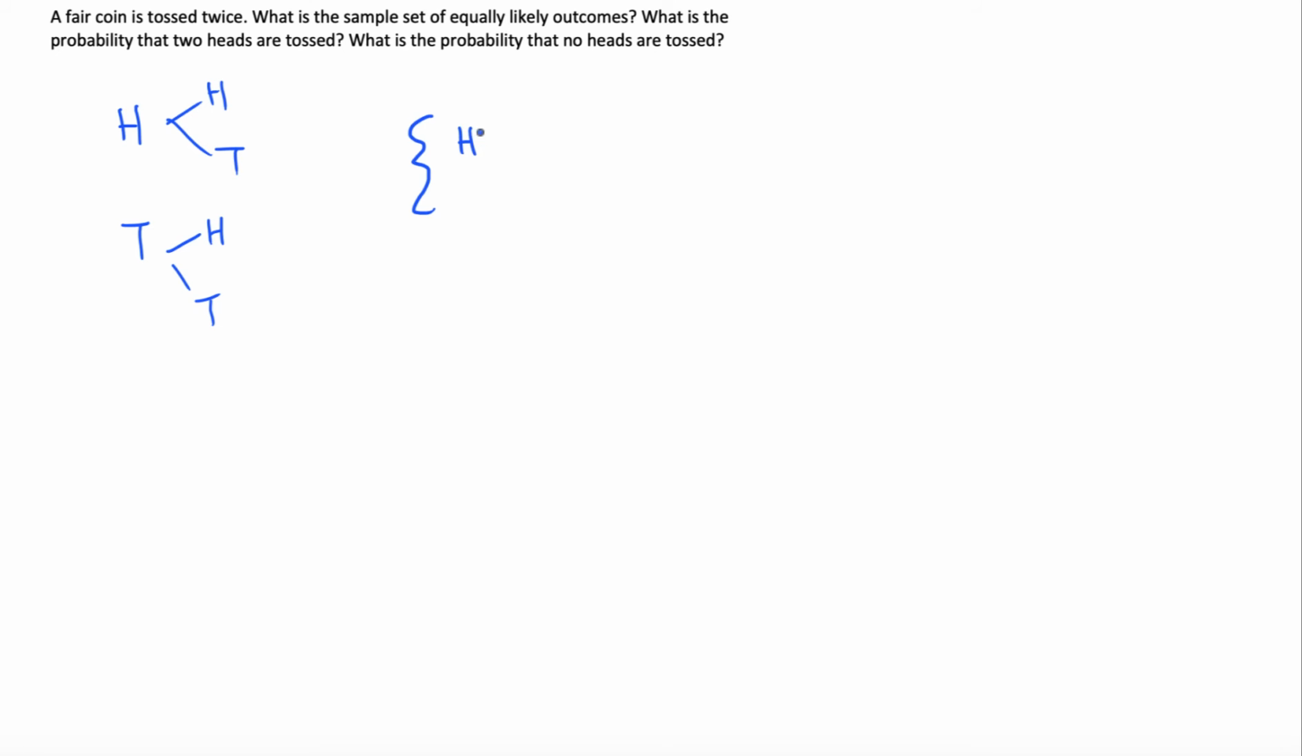So if we look at this, there are four equally likely outcomes. You can get a heads and then a heads. You can get heads and then tails. You can get tails and then heads, or tails and then tails. Okay. So what is the probability that two heads are tossed? Well, there's four outcomes, and out of these four outcomes, only one of them has two heads, right? So the probability that you toss two heads, in this case, is going to be 1/4.